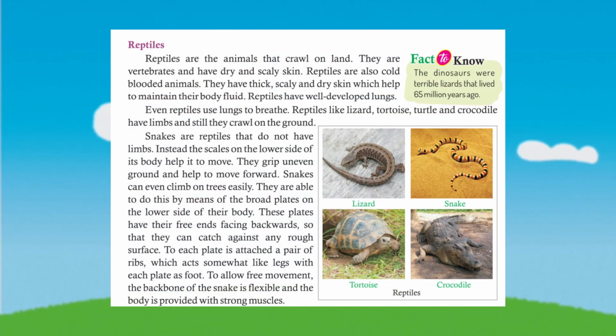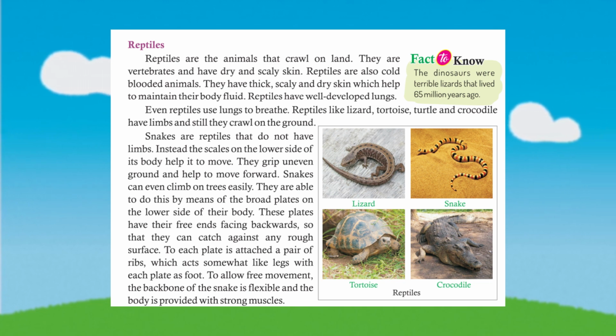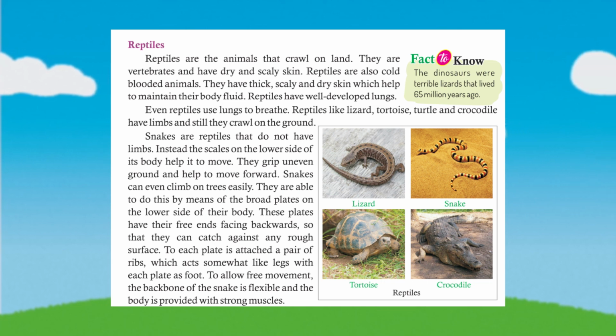Reptiles. Reptiles are the animals that crawl on land. They are vertebrates and have dry and scaly skin. Reptiles are also cold-blooded animals. They have thick, scaly and dry skin which helps to maintain their body fluid. Reptiles have well-developed lungs. Even reptiles use lungs to breathe.